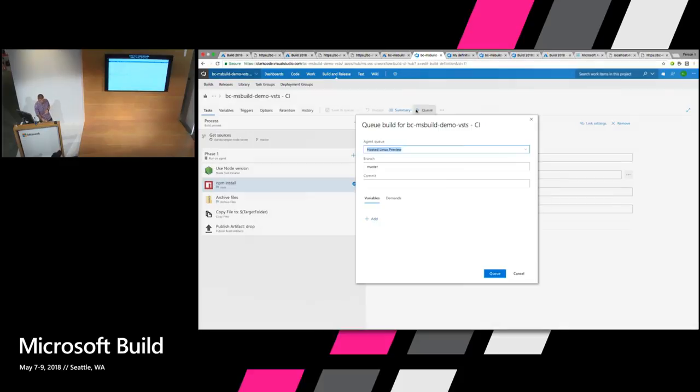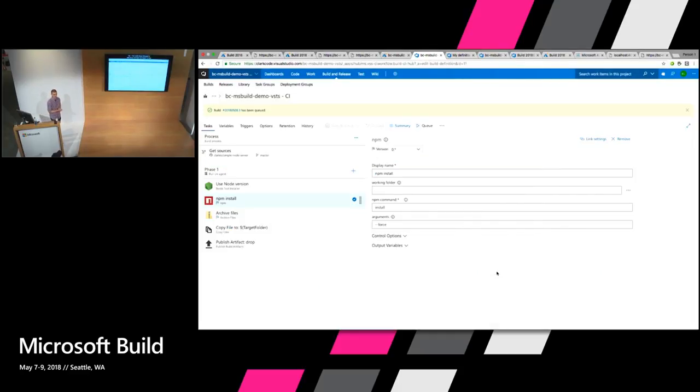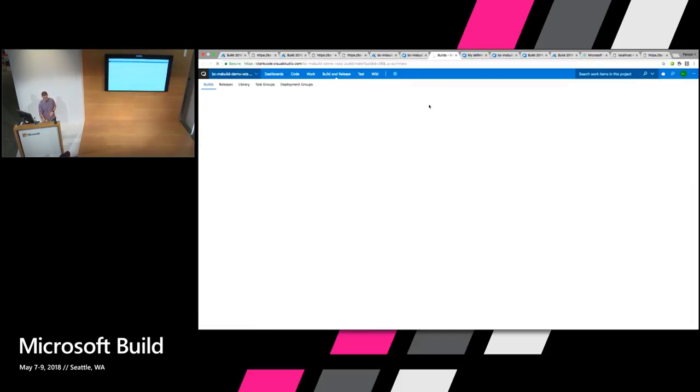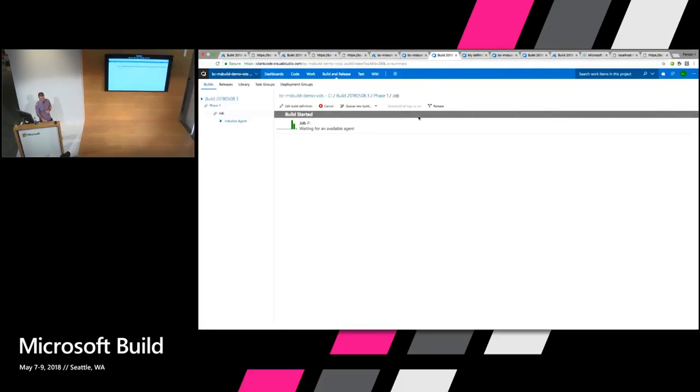Let's go ahead and queue it off to see how that runs. You also have some options on what system you want to run this build process on. So you could use the new hosted Linux preview or any of the other options here. We're going to use Linux to give us that true sense of an environment where the Node application would be running. And we can monitor the progress of how this build is going. It gives us a little notification that lets us do that.